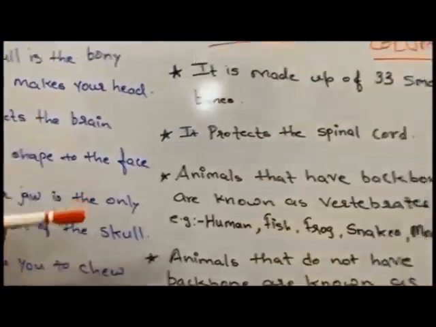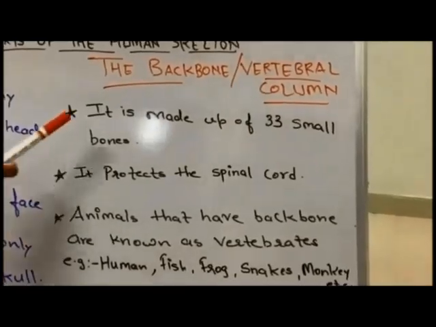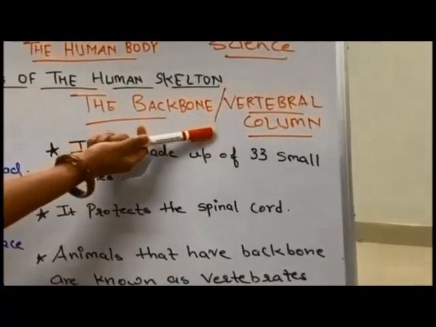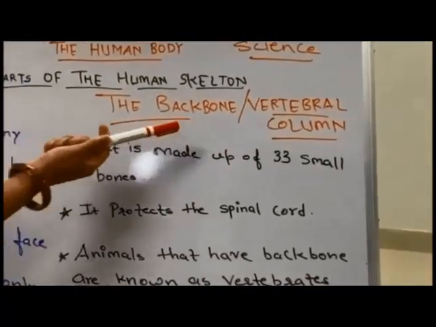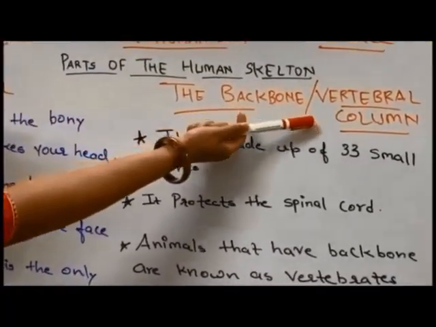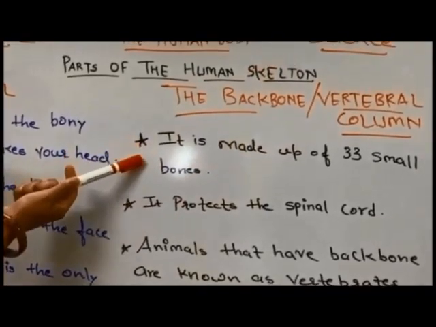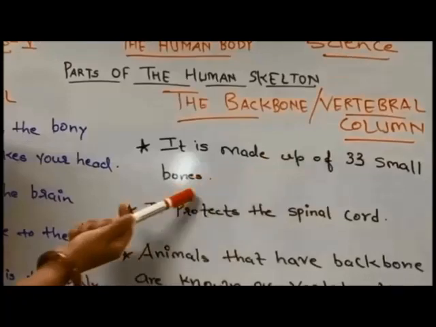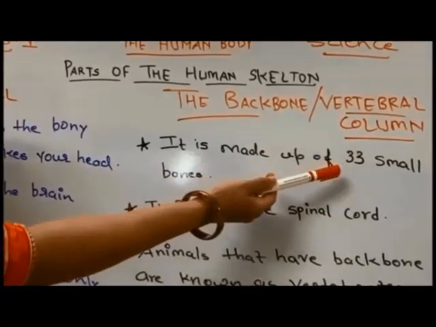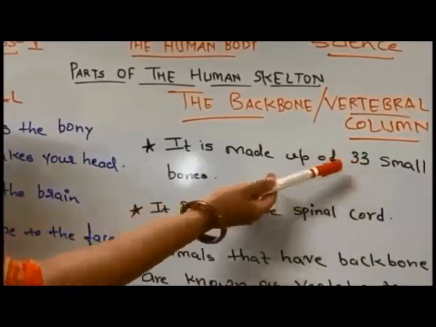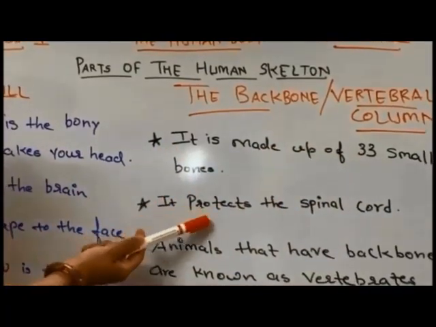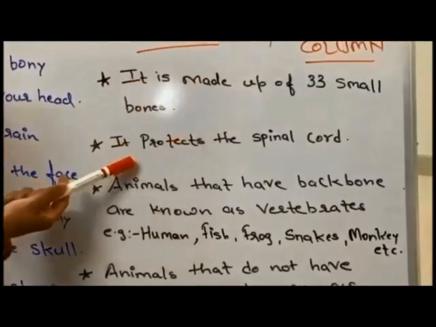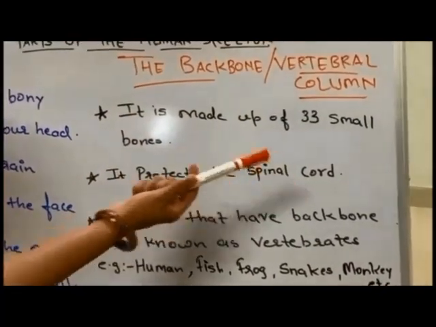Fine. Now the next part is the backbone, or it is also known as vertebral column. The backbone is also known as the vertebral column. So what is it made up of? It is made up of 33 small bones. Our backbone is made up of 33 small bones. It protects the spinal cord. The backbone or the vertebral column, it protects the spinal cord.